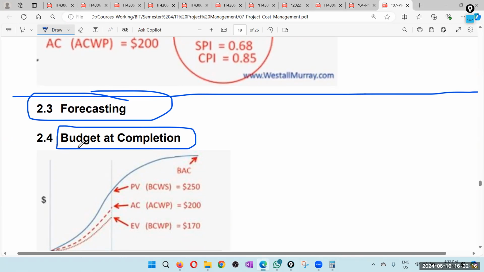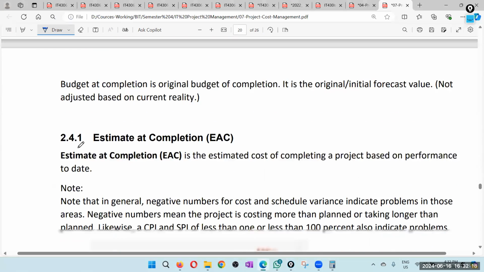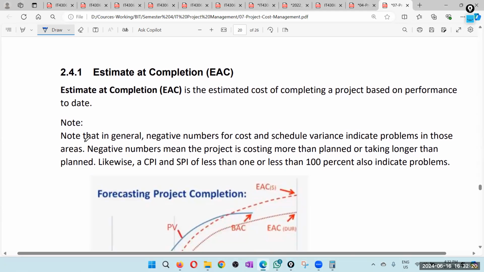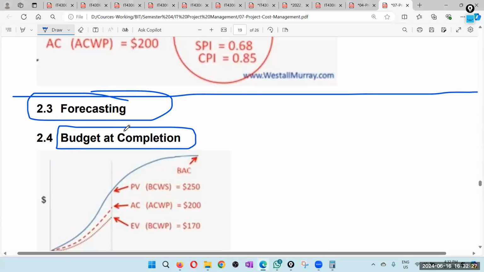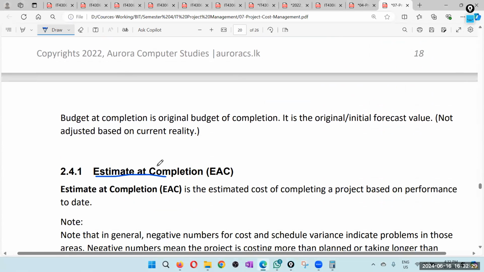So there we can do a few calculations, or we can call them estimates at completion. This is budget at completion, but this is estimate at completion, based on the performance to date.